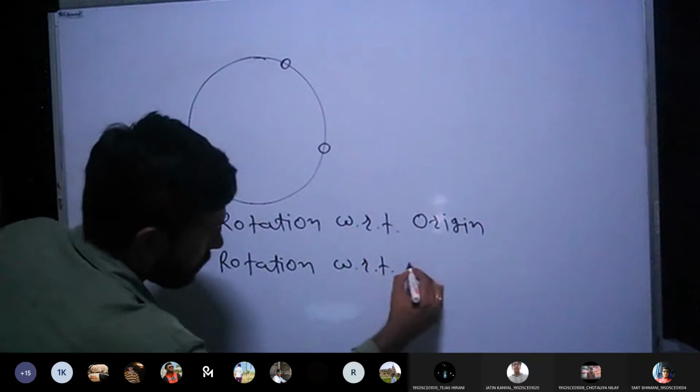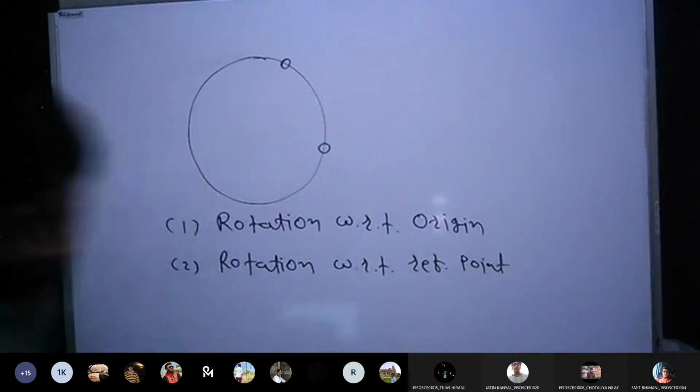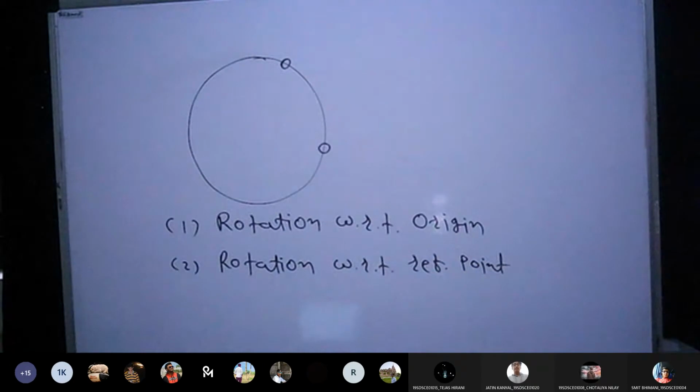First one is rotation with respect to origin, and the second one is rotation with respect to reference point. So in today's session we are going to cover the first one, which is rotation about origin. Fine, so far any doubt?